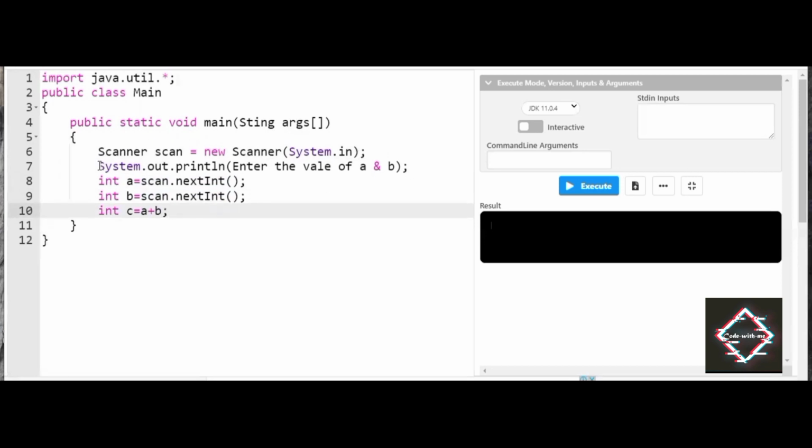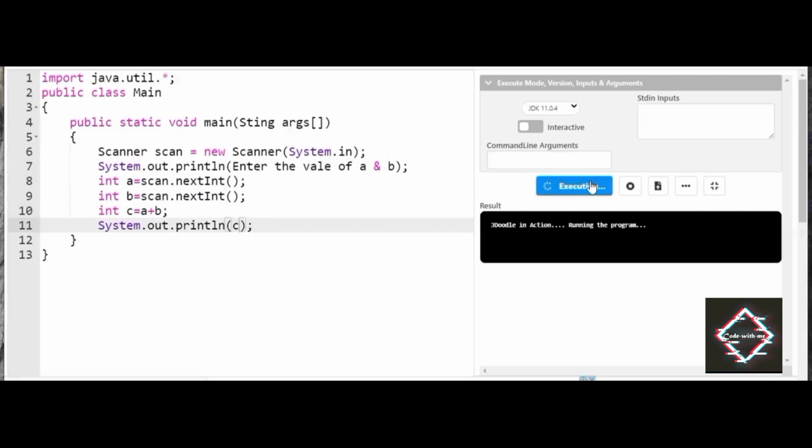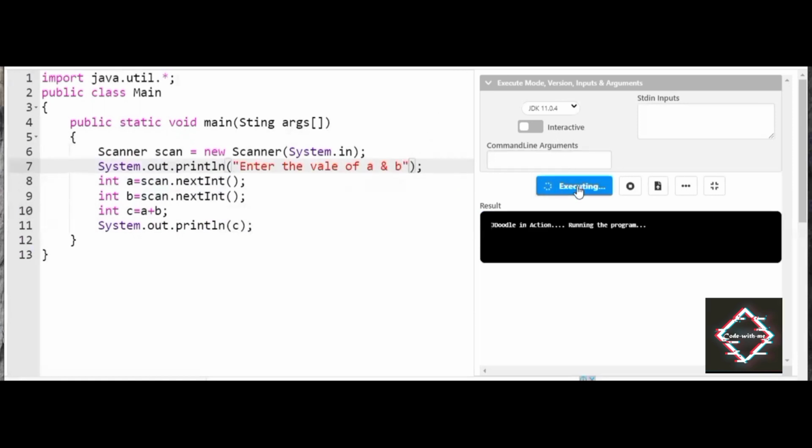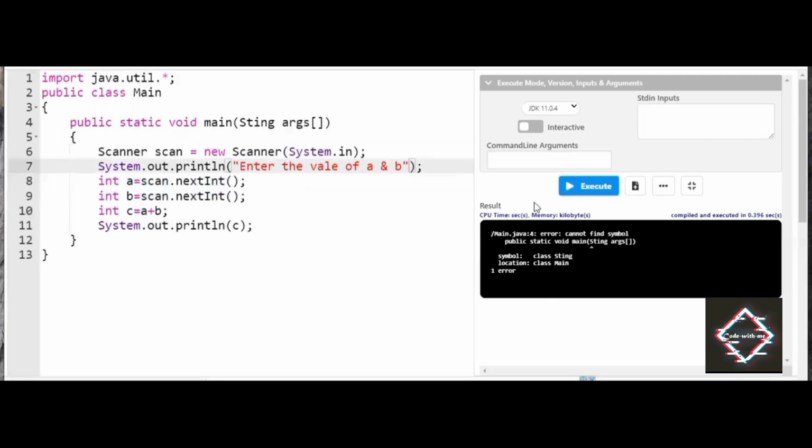Now I'll just copy the System.out.println. Okay friends, now when I try to execute the program, let us see what happens here. Sorry friends, there's a slight error here. Let me fix it for you. Okay, let us see what happens when I execute the program. Oh, there is still an error.